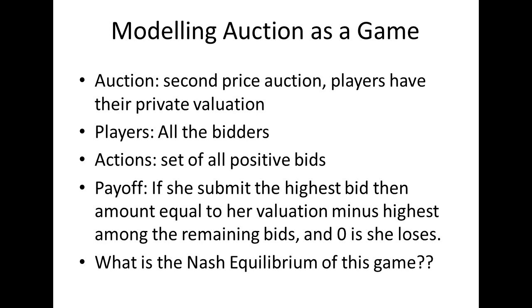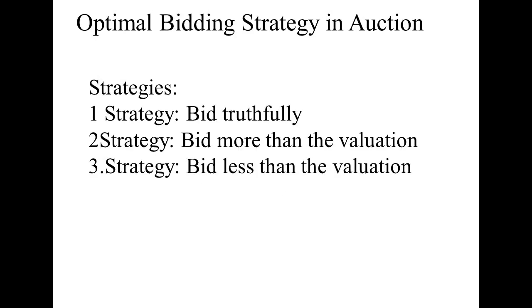Every player has one private valuation, the players are the bidders, and the actions are the set of possible bids. The payoff, which I already described, is the difference between the valuation and the amount which the winner will pay. If a player is not a winner, then the payoff will be equal to 0. Now the question is, what will be the Nash equilibrium of this game? To find it, we first need to understand what possible strategies a player can have.